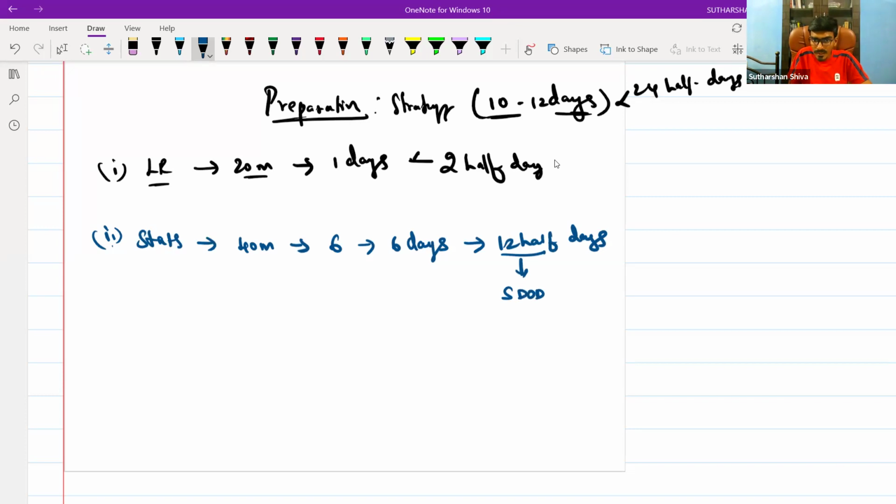Statistical description of data and sampling, and index number, correlation and regression. This can be done in 2 half days. 1 full day means 2 half days. You can complete this chapter.